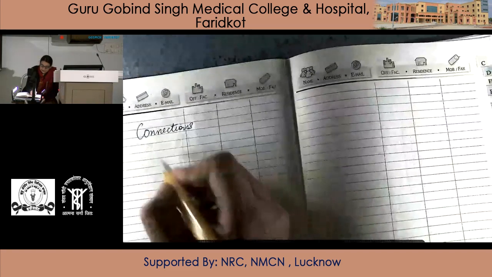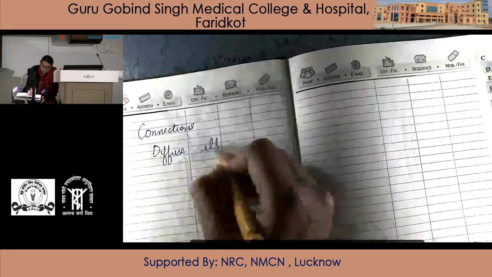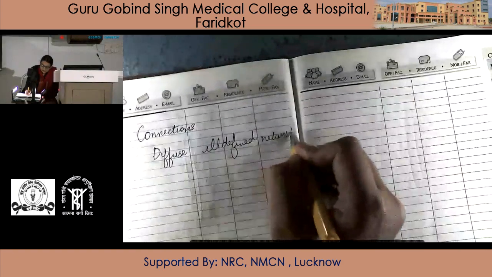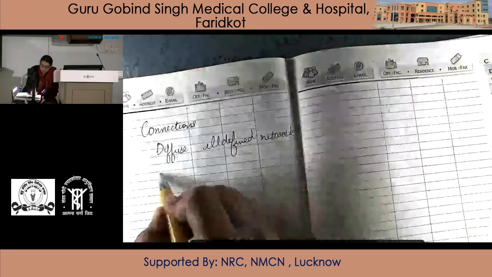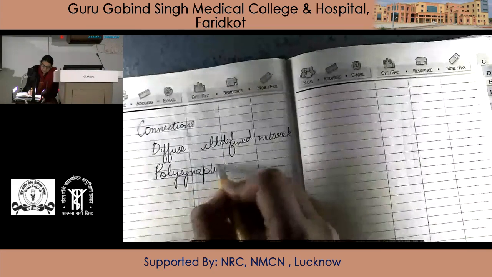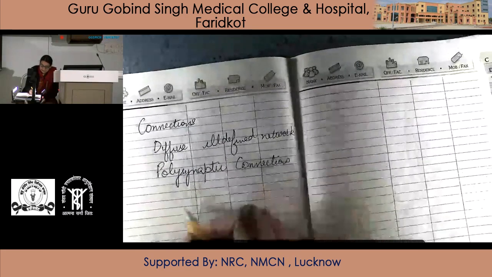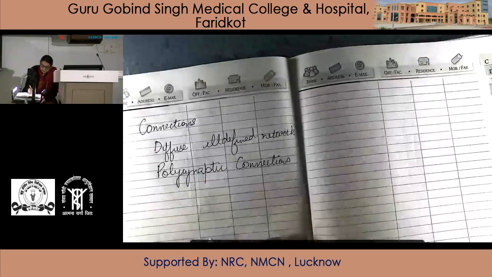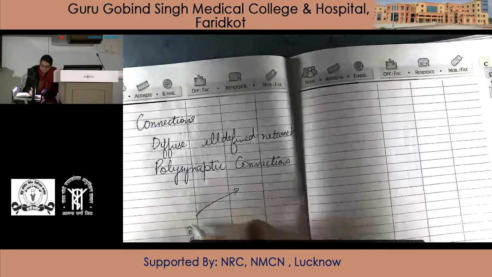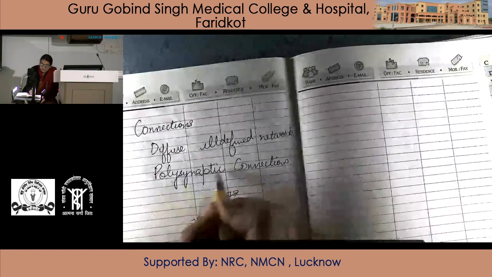Next, after the nuclei, medial and lateral, we have the connections of the reticular formation. Important is that it is a diffuse, ill-defined network which has polysynaptic connections. Polysynaptic means the afferent and efferent connections have multiple synapses. So these connections are polysynaptic.